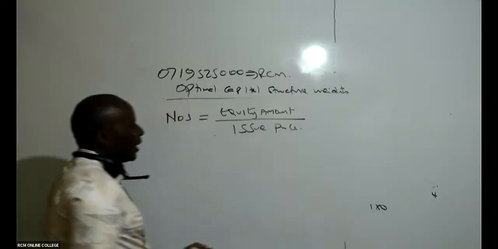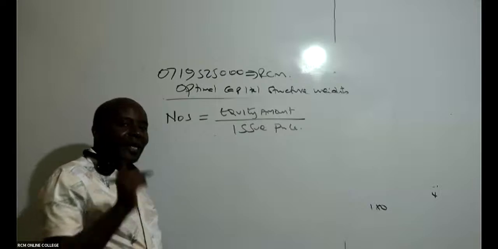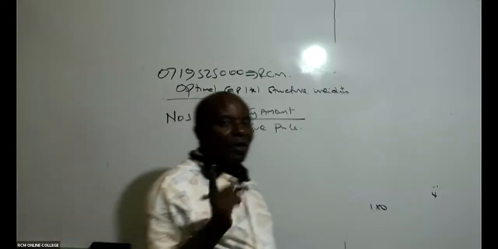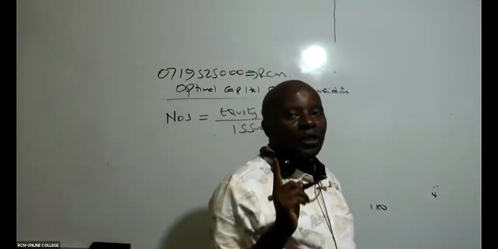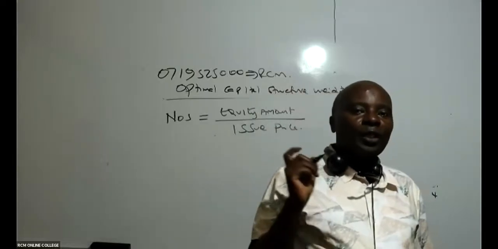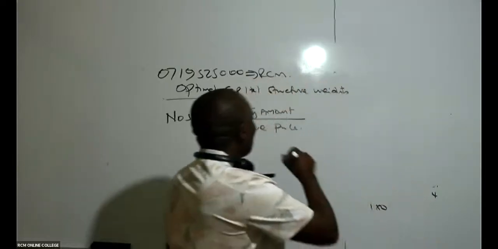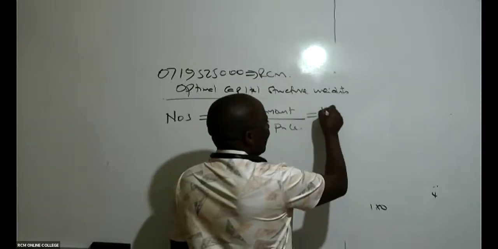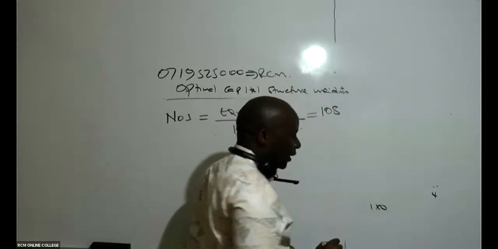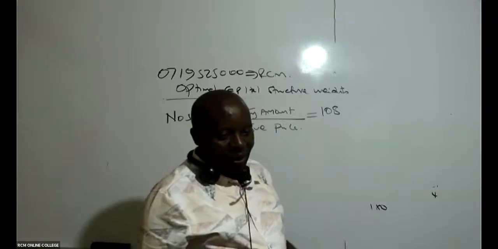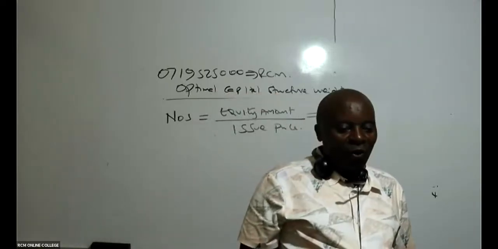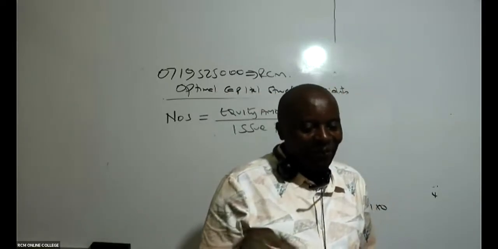But again, remember, this is a very good examiner. You gave me an equity amount of how much here? You gave me an equity amount of 108. Is that the case? Equity, 108.